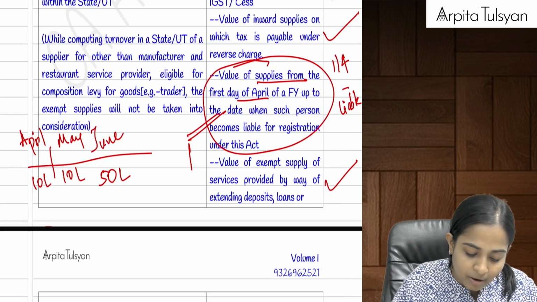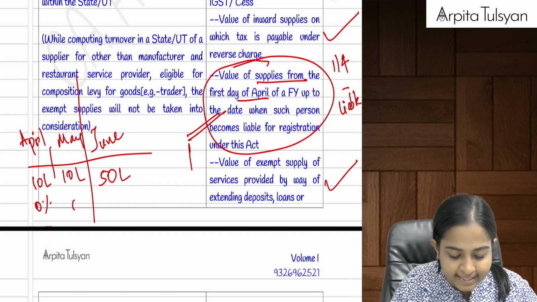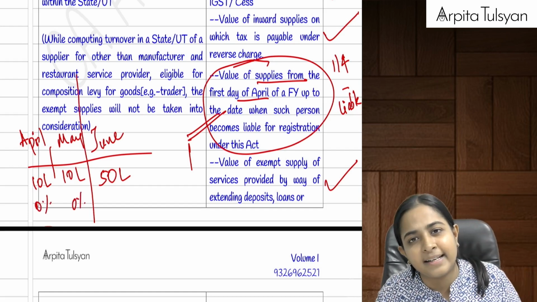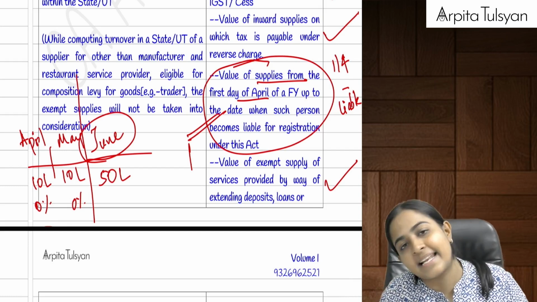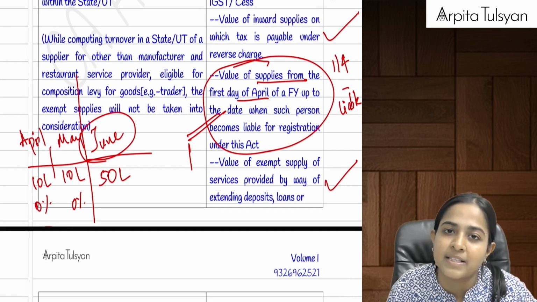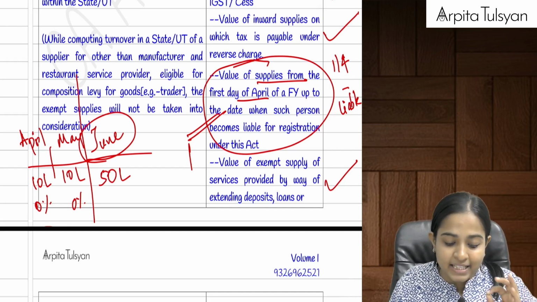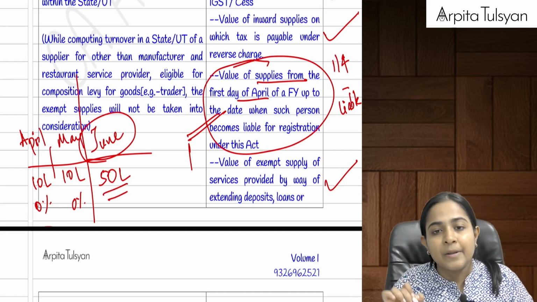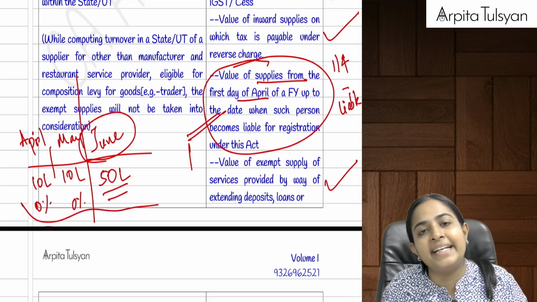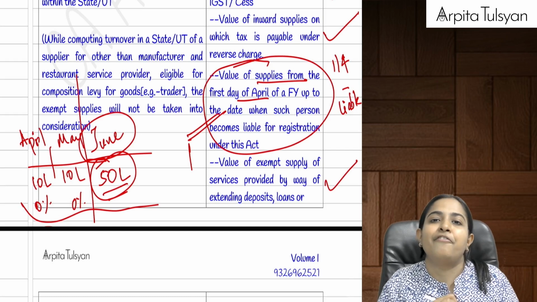Can I say till 20 lakh, anyway I am not required to pay any tax? So 0% tax means nothing is required to be paid till then. From June onwards, now I have to pay the tax under the composition scheme. Now the tax will be paid on this 50 lakhs, or will the tax be paid on the entire 70 lakhs? The tax will be paid only on this 50 lakhs.